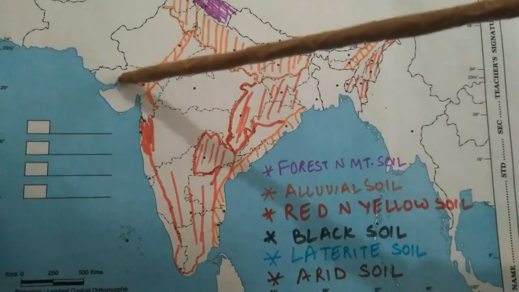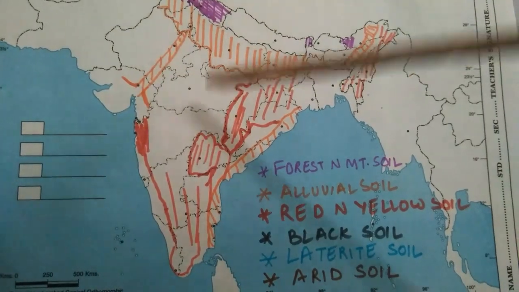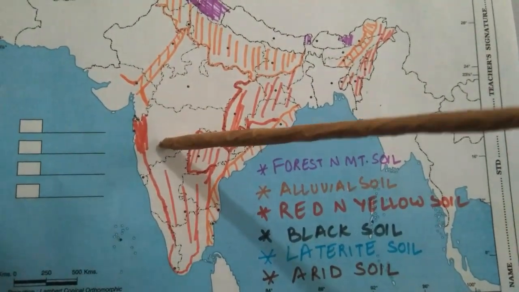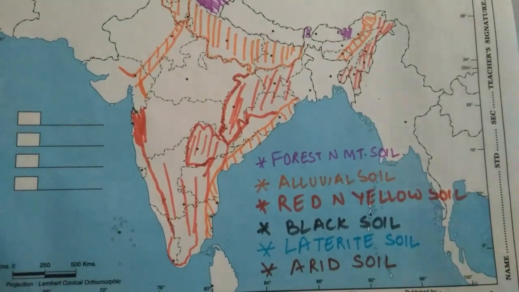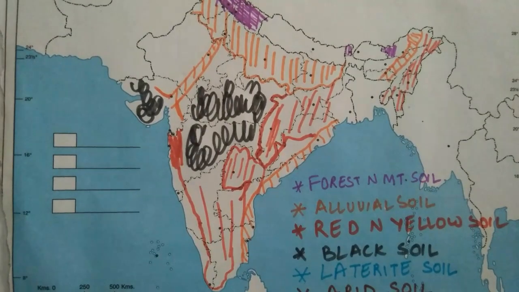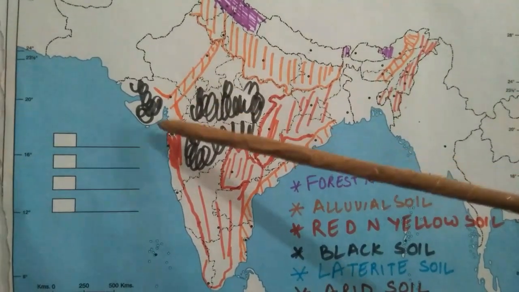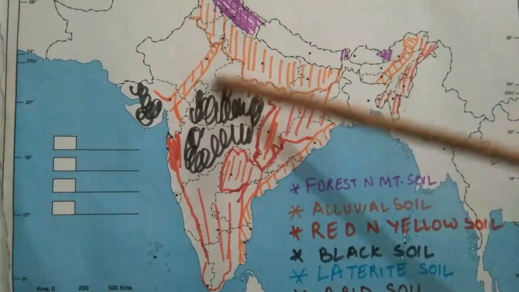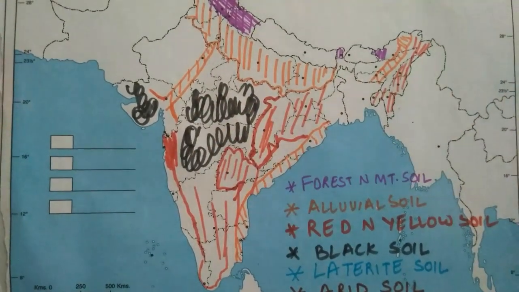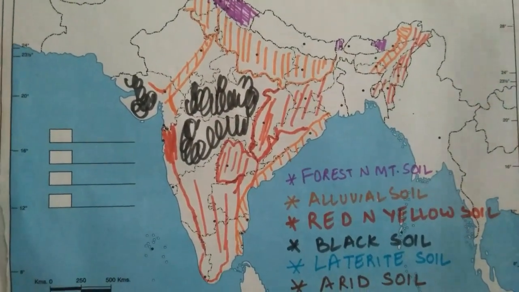Like the area of Gujarat and some parts of Madhya Pradesh along with Maharashtra. These are the major areas where the black soil is found. So let's quickly fill in the areas of Gujarat and some areas of Madhya Pradesh and Maharashtra. These are the areas where we have the black soil.